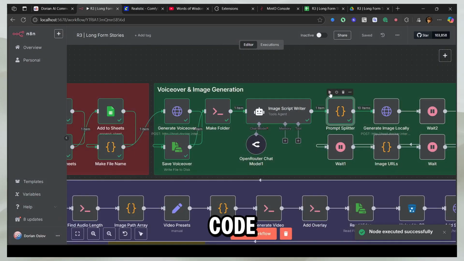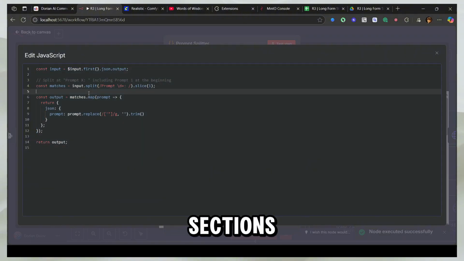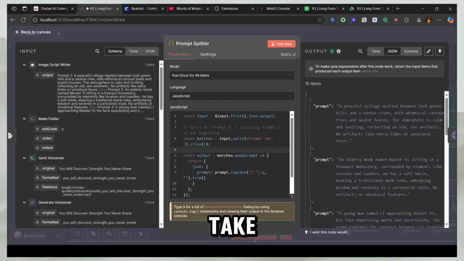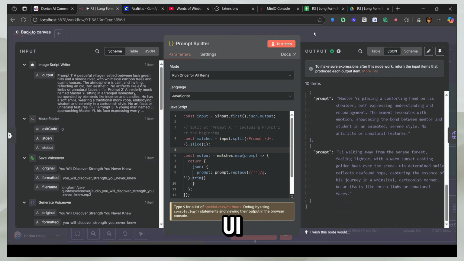Now what this code does is split the prompts. You have 10 prompts in one of the sections. You can check the code here. You can take the screenshot, and it's going to take this output here and give us 10 prompts, so we can feed it to ComfyUI.